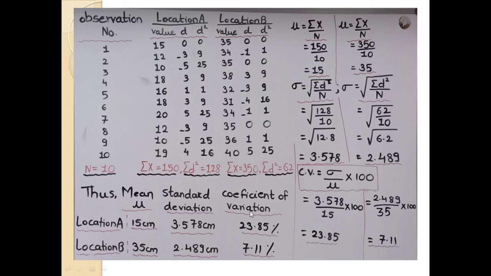Coefficient of variation CV is 23.85% for location A and 7.11 for location B. This is the calculation of the mean, standard deviation and coefficient of variation of the given data set.